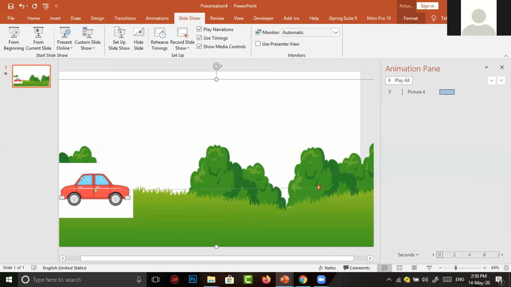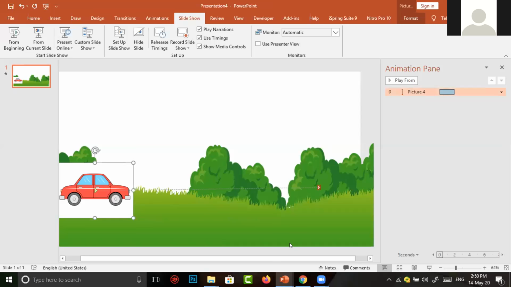The car doesn't look nice. A car has to move without the background. So I want to change this car to one without background. For any image without background, we have to select an image in PNG format. The image we already inserted here has some background. It is not a PNG image.